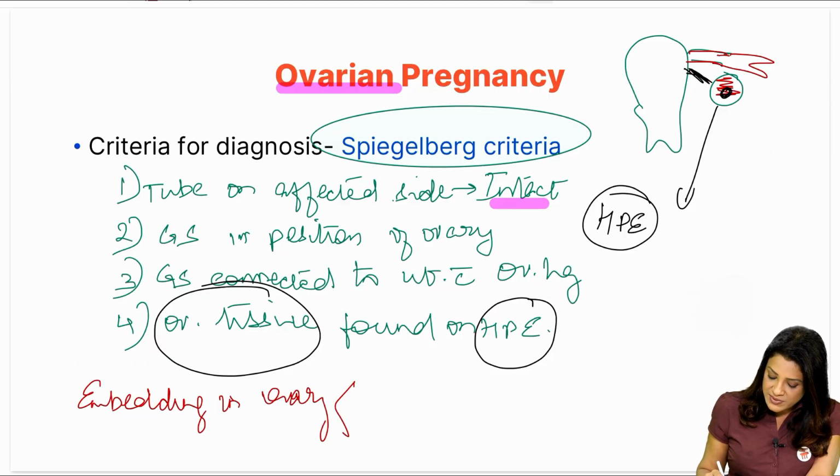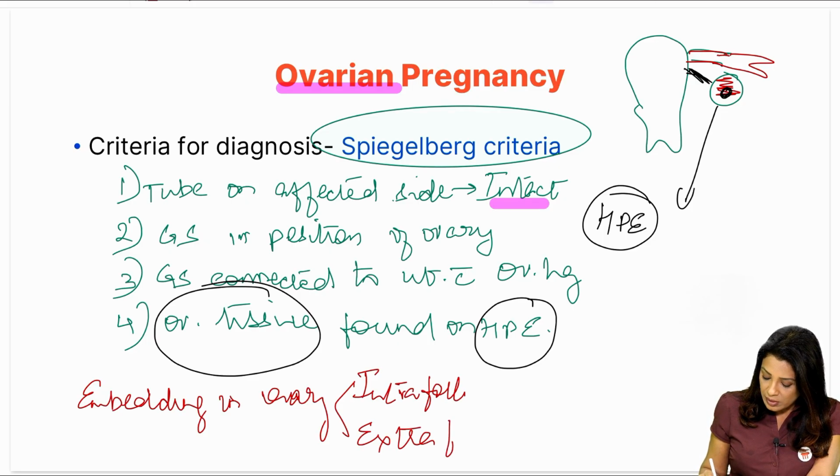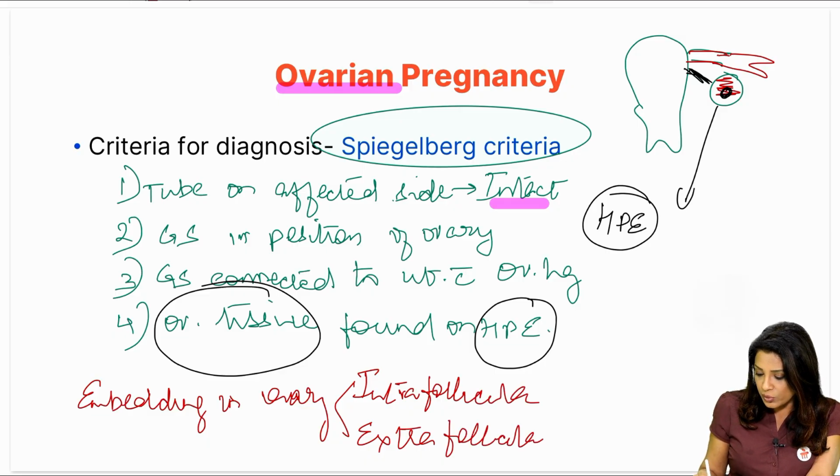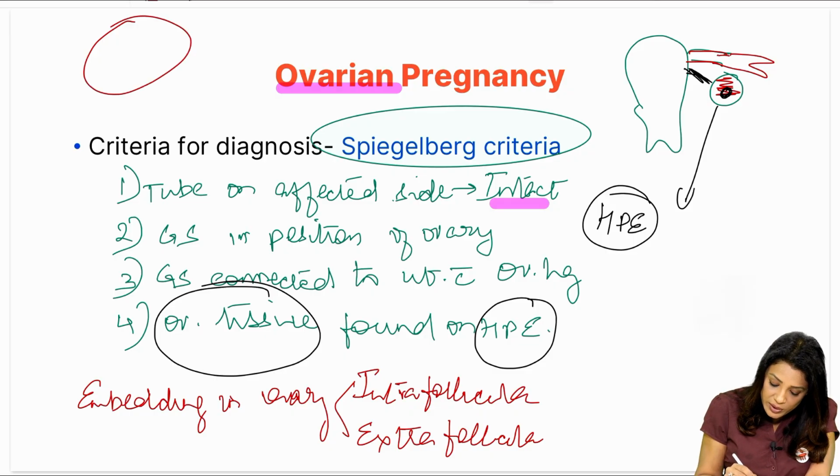can be of two types. It can be intrafollicular, it can go inside the follicle, or it can be extrafollicular. That means it has gone into the cortex, but it has not entered the follicle, okay, because the ovary, you know, has cortex outside and medulla inside. So this is the cortex which has all the follicles. The different types of follicles are there, primary, secondary follicles are there. So this can go inside anywhere.